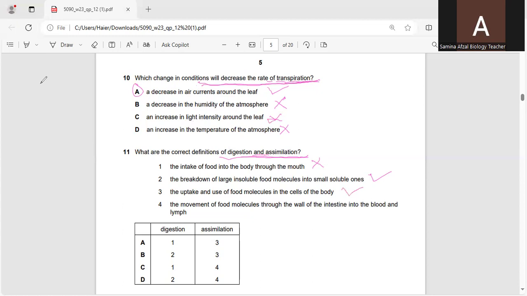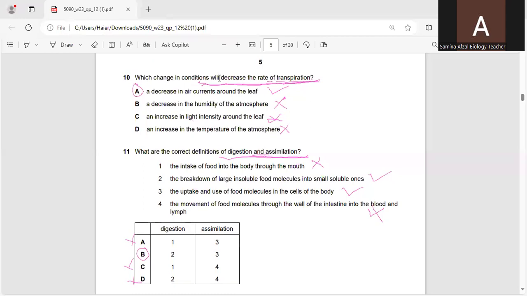The movement of food molecules through the wall of the intestine into the blood and lymph, this is absorption. So according to these statements, we have to find out which statement shows digestion and which statement shows assimilation. So according to our information, B is the correct option over here, in which statement number 2 shows digestion and statement number 3 shows assimilation. Now I would like to move towards the next question.